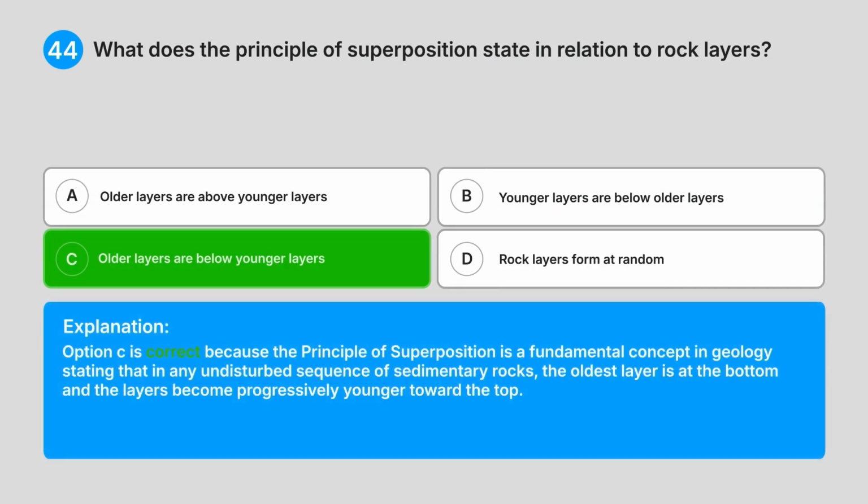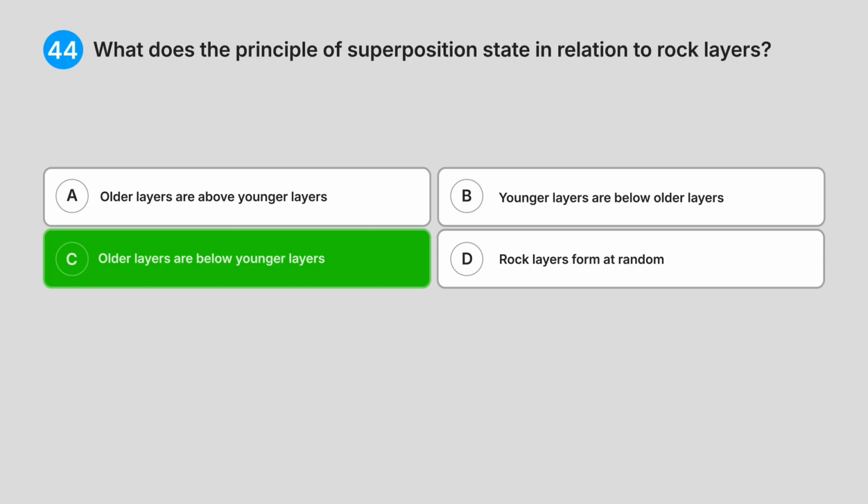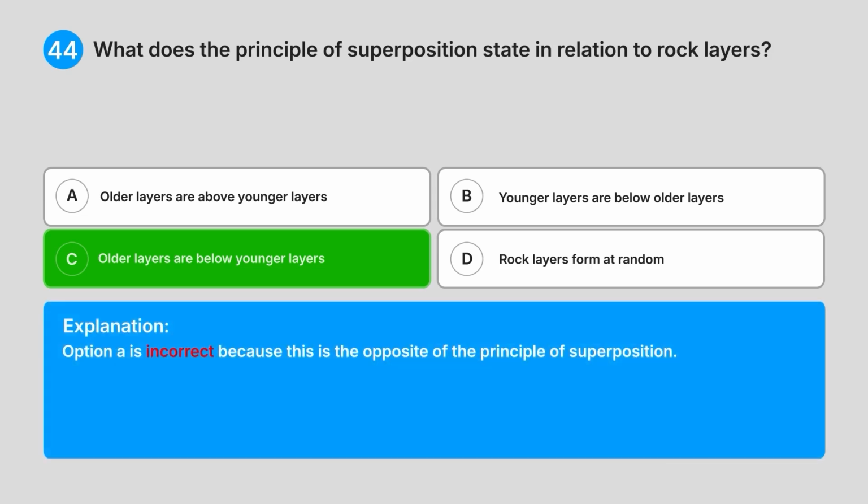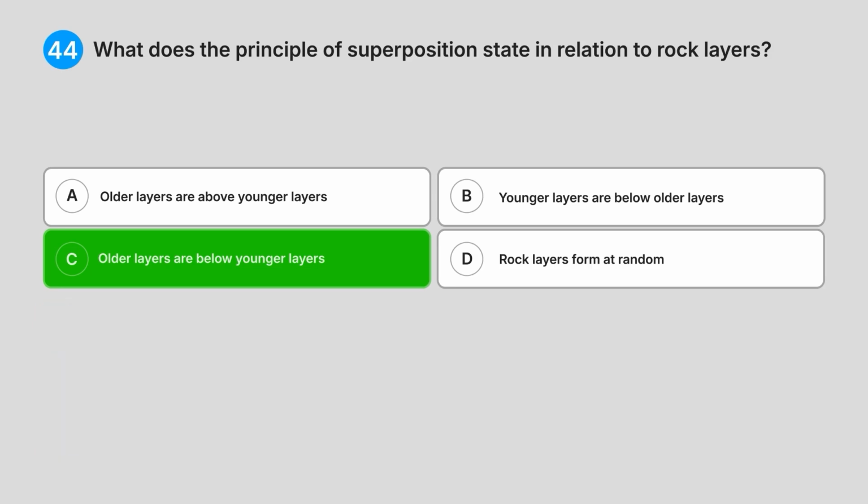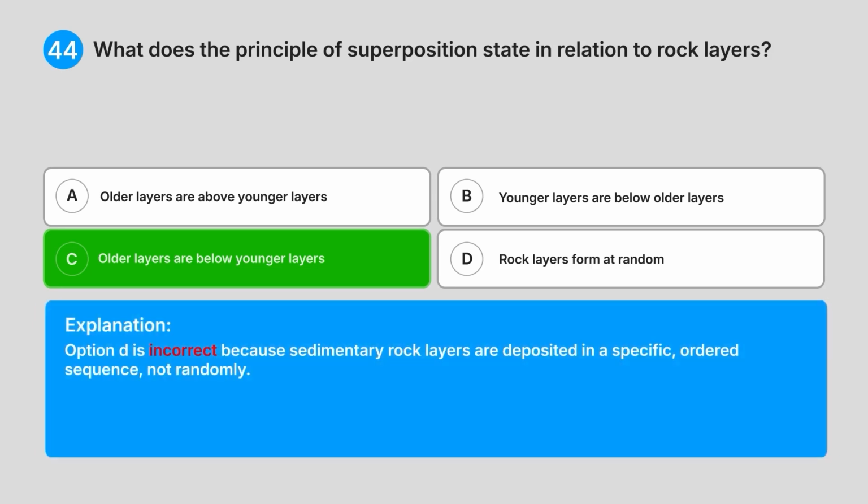Explanation. Option C is correct because the principle of superposition is a fundamental concept in geology, stating that in any undisturbed sequence of sedimentary rocks, the oldest layer is at the bottom and the layers become progressively younger toward the top. Option A is incorrect because this is the opposite of the principle of superposition. Option B is incorrect as it is another way of stating the opposite of the principle. Option D is incorrect because sedimentary rock layers are deposited in a specific, ordered sequence, not randomly.